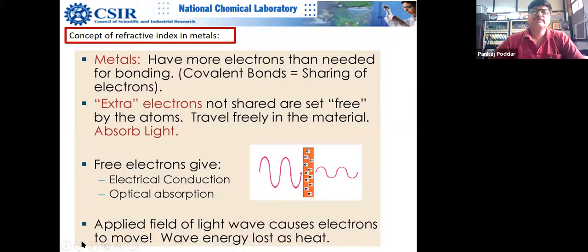So metals, we know that we are thinking about free electrons, and free electrons are split strongly into absorption. So if you have metal films, then your K is going to be non-zero. Okay, please be ready for that, and N is going to be very high.